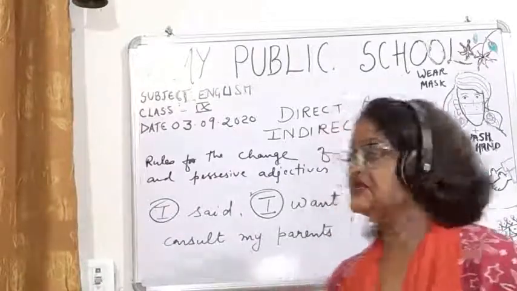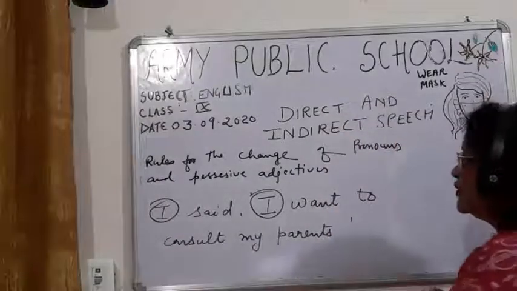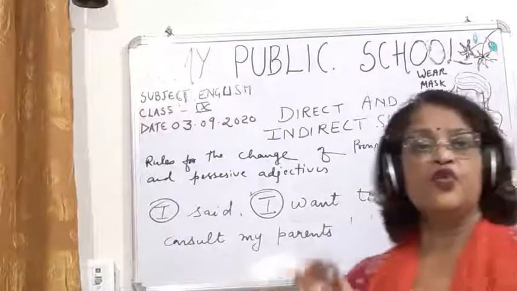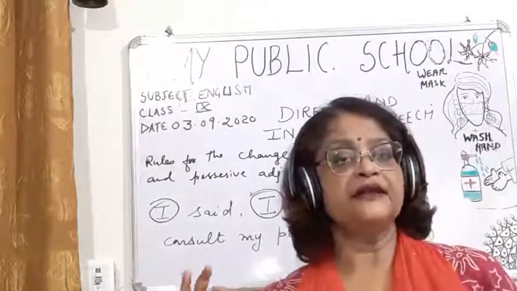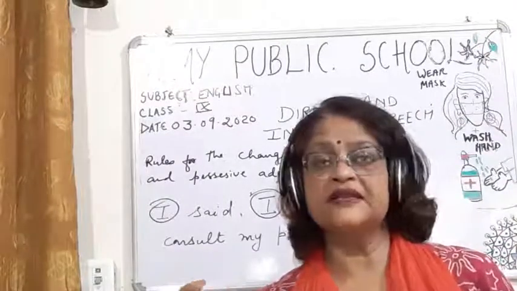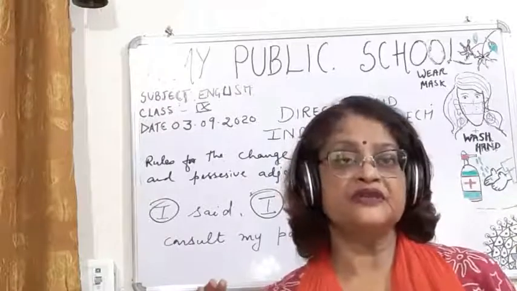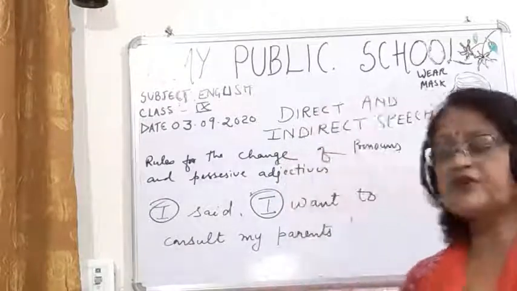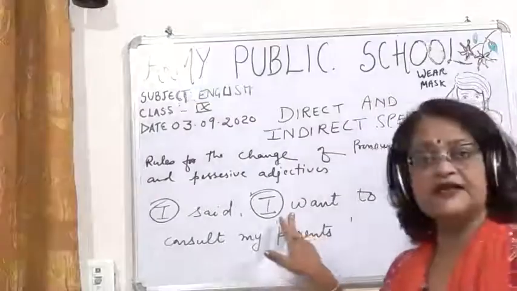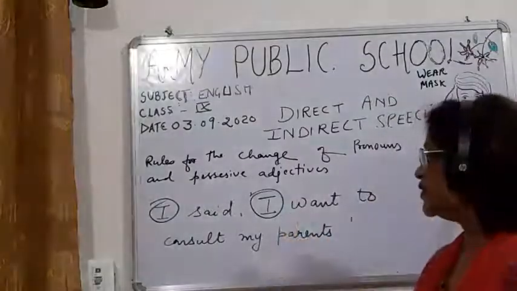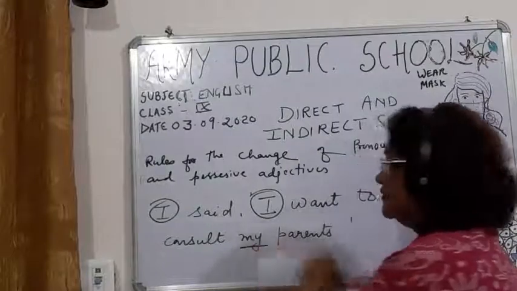You have to see two things, children: one is the pronoun and the other is the possessive adjective. So in the reported part, this is the pronoun I, and this is the possessive adjective my.